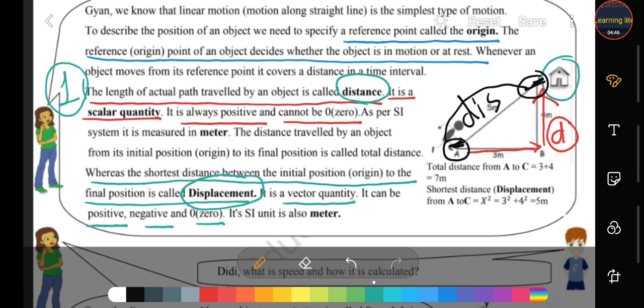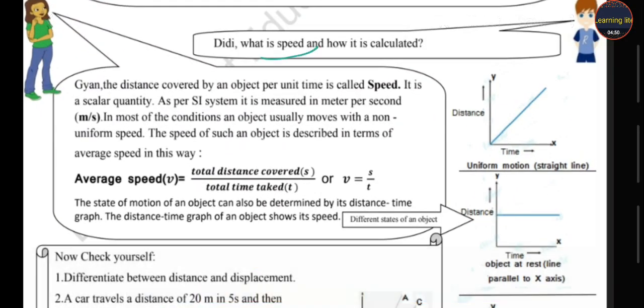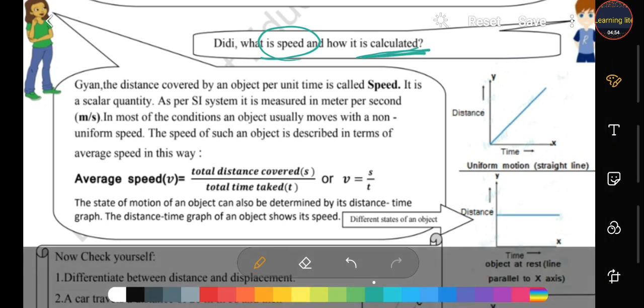Let's move on to our next question of Gyan. Didi, what is speed and how is it calculated? So students, let's go through with Jigyasa Didi to learn about speed. What is speed?